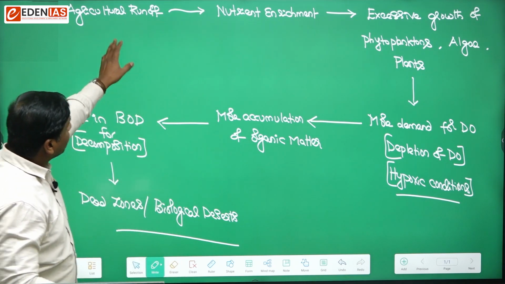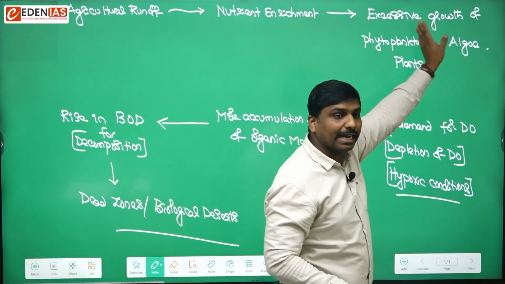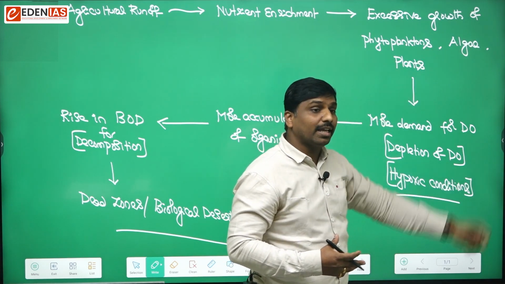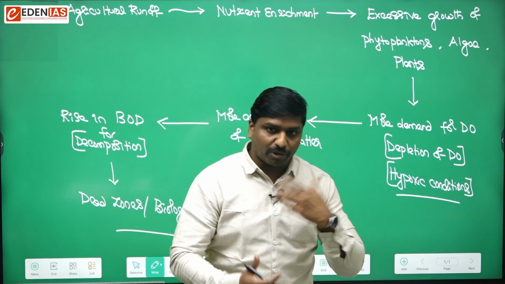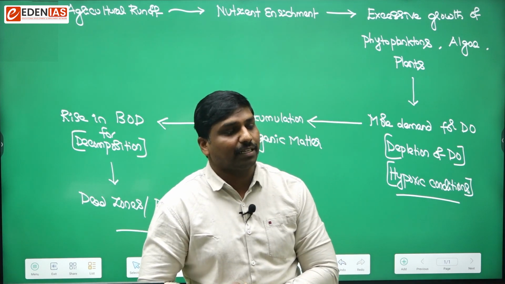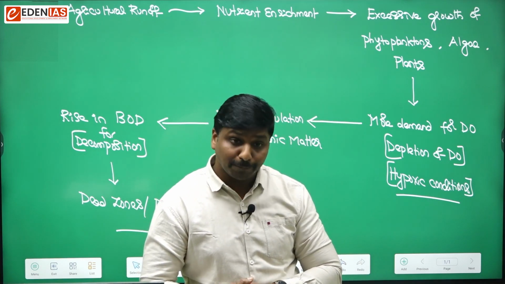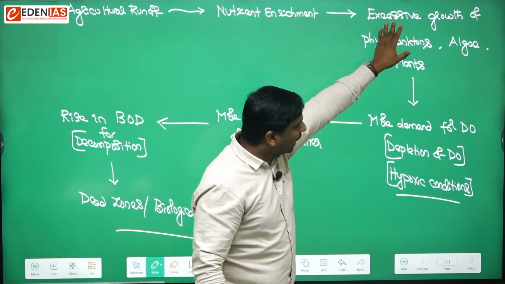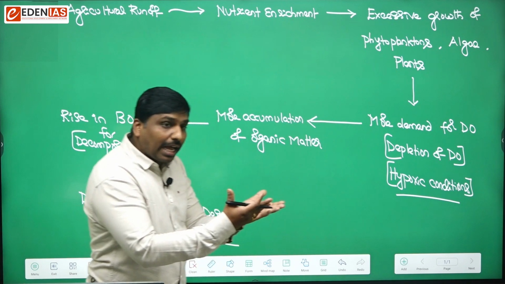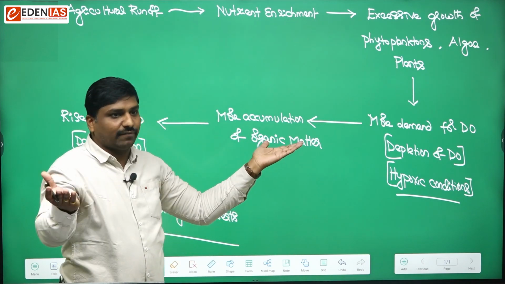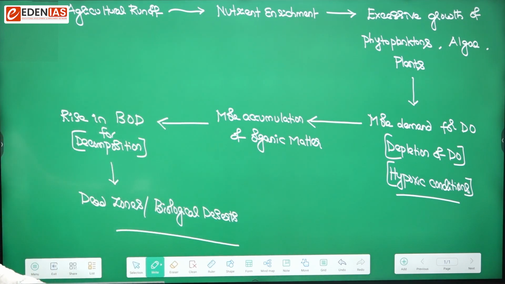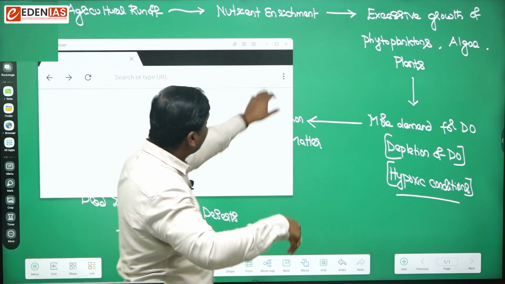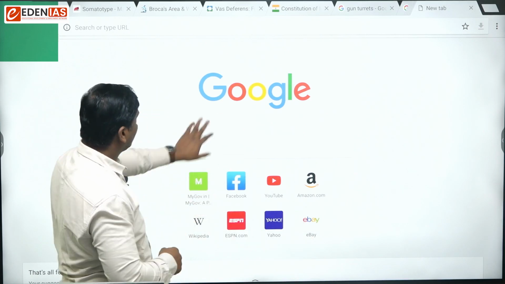So here you remember, we have said that excessive growth of phytoplanktons or algae would be there. If we talk from the perspective of algae, this excessive or increased production of algae, in common terminology, is called algal blooms. So when algal blooms happen, obviously algal blooms will block the surface of the water body. When algal blooms block, penetration of sunlight also will be harmed.